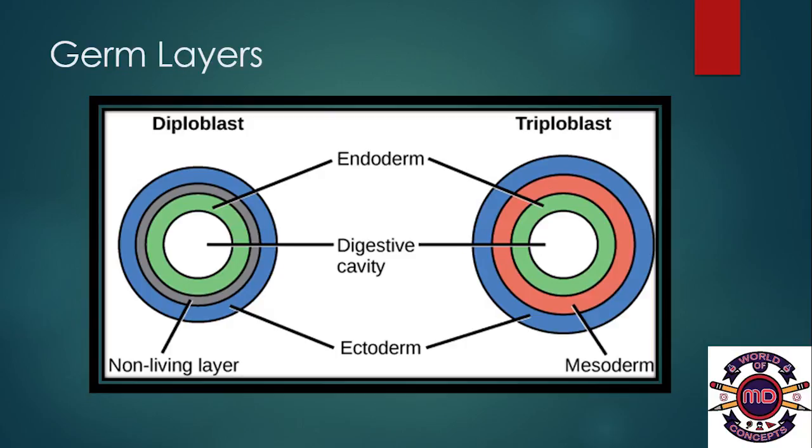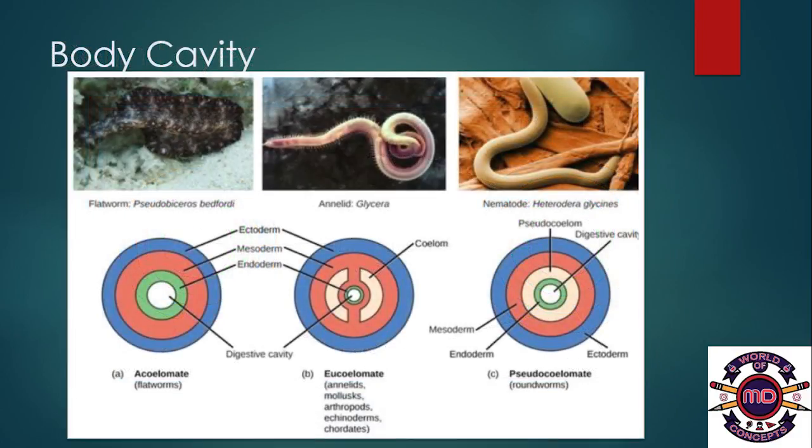Whereas in a triploblast, we will be able to observe 3 layers. The outer layer known as ectoderm, the middle layer is known as mesoderm, and the inner layer is known as endoderm. Body cavity. Body cavity is distinguished into three different types: acoelomate, pseudocoelomate and eucoelomate.